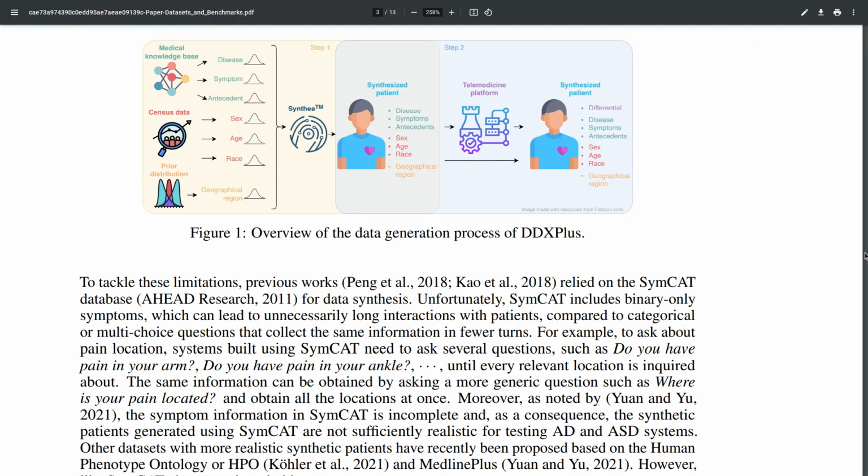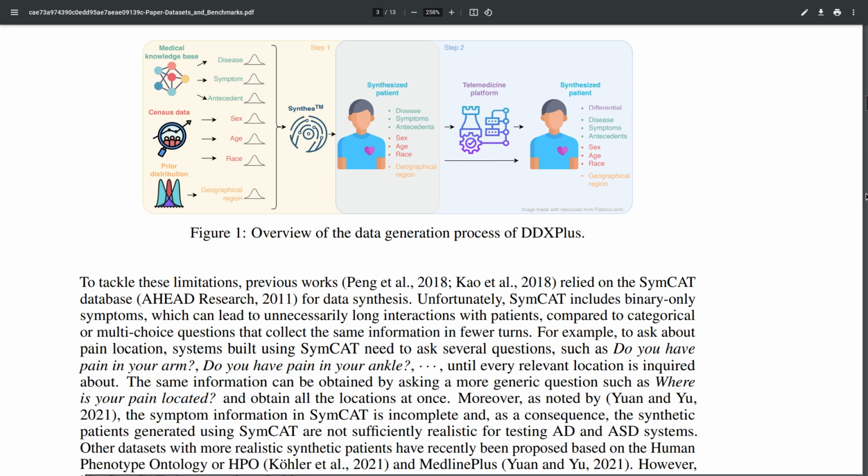I will share today is called DDXPlus, a new data set for automatic medical diagnosis, and comes from a group under Arsene Tchango et al. And this one, again, is about automatic diagnosis, symptom detection, differential diagnosis, synthetic patients.